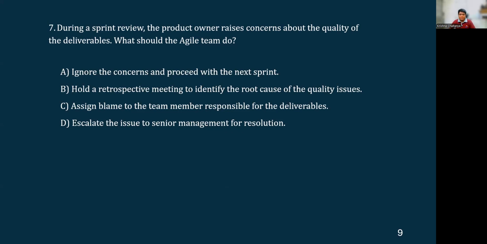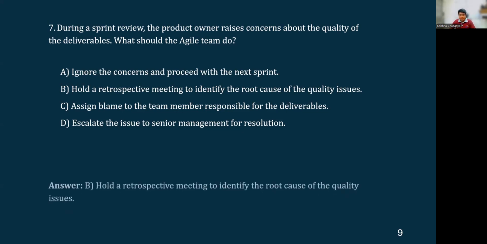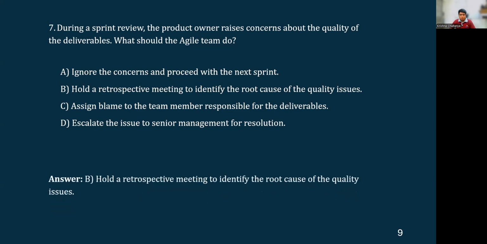So here, the immediate thing that the team could do is only to have a retrospective. So that means option B is the right answer: holding a retrospective to identify the root cause of the quality issues and having a solution for those quality issues, with proper action items put in place. Okay, so that's the right answer. And moving on to the next and the last question of this coaching call.